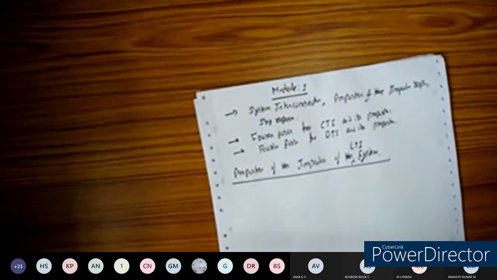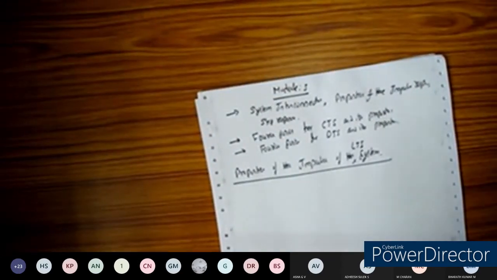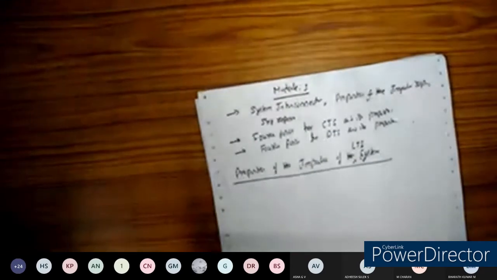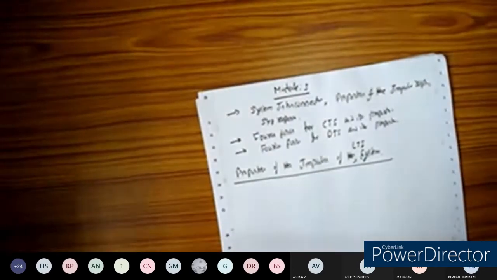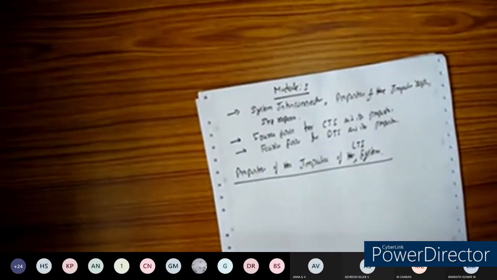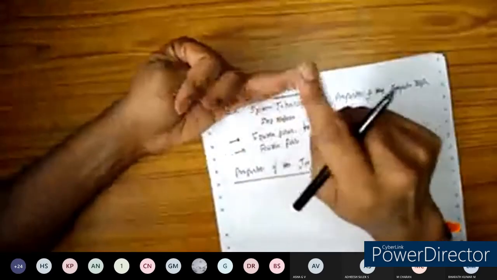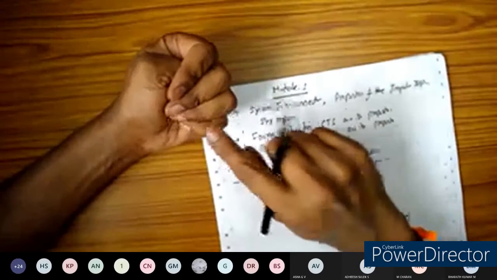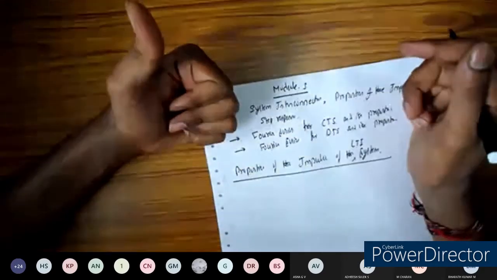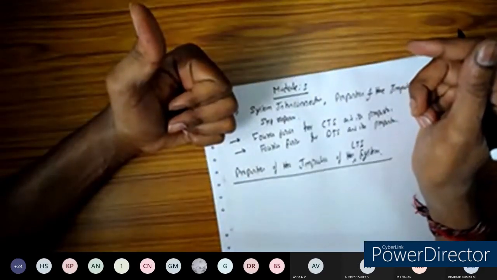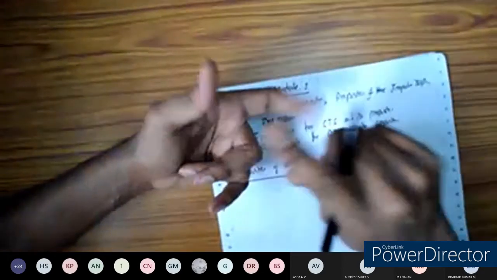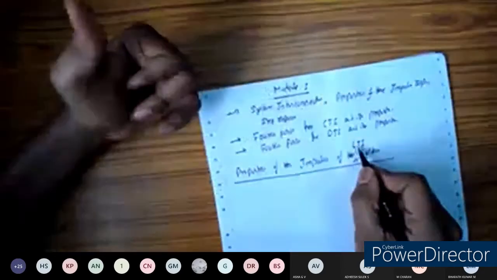In the beginning of module 2, we already saw many properties. There are 6 properties: linearity, time invariance, memory, stability, causality, and invertibility. Among these, two properties, linearity and time invariance, define what we call an LTI system.